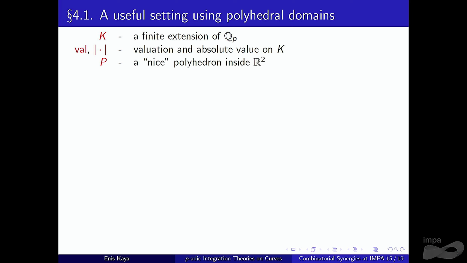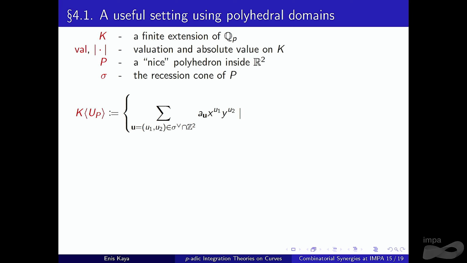And by P, we denote a nice polyhedron inside R2. I mean, we should put some conditions on P, but please ignore them for now. Since we are dealing with curves, this is just inside R2. And sigma is the recession cone of P, okay? The cone of unbounded edges. So we define a set denoted by this symbol.